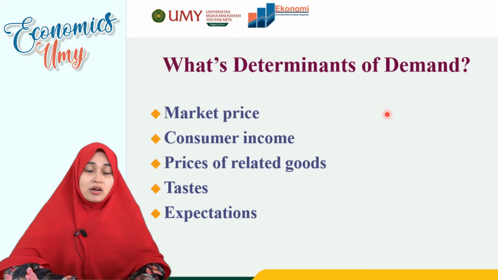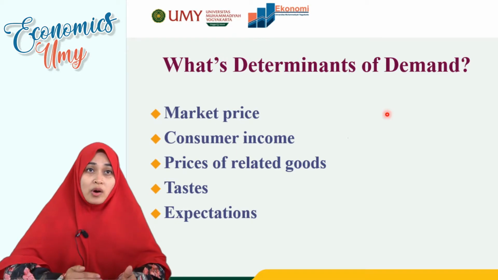And the second, consumer income. When the consumer income is increased, the quantity demanded will be increased. And then the price of related goods. The relationship with the price of related goods is reverse. For example, the price of the related good is PY, and the price of the good itself is PX.